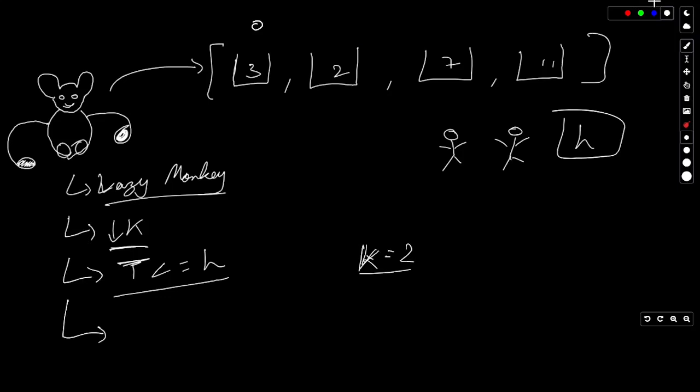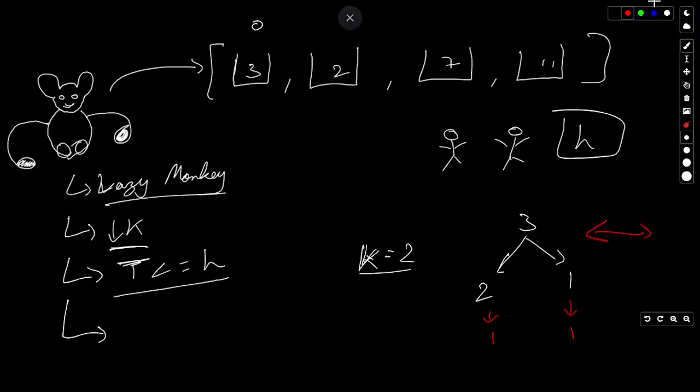Okay, and it is at the zeroth pile. So how will it eat the zeroth pile of bananas? Coco will divide these 3 bananas into 2 and 1, because the speed of eating bananas is 2. First of all, it will take 1 hour to eat 2 bananas, and then it will take another 1 hour to eat 1 banana. So Coco can eat 2 bananas in an hour, but when there is only 1 banana remaining, it will just take that 1 banana and sit idly for the rest of the hour.